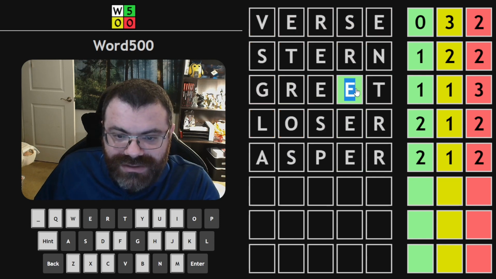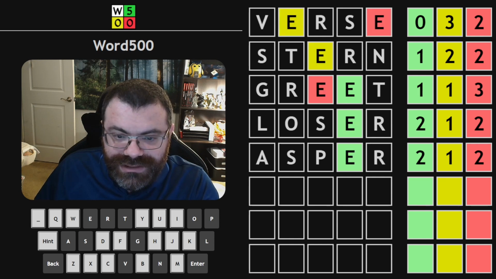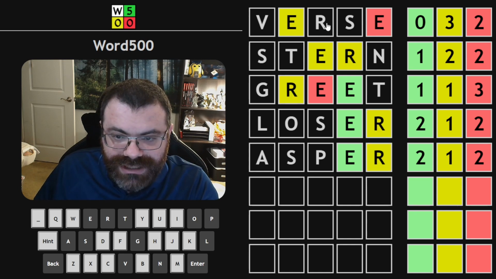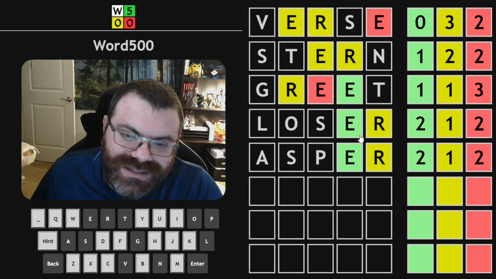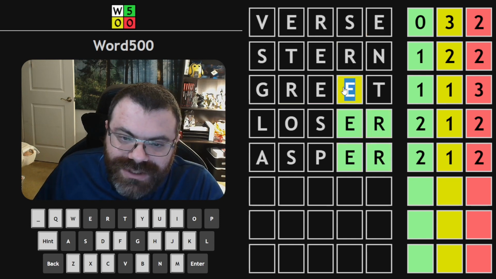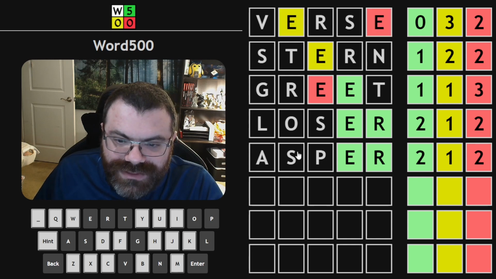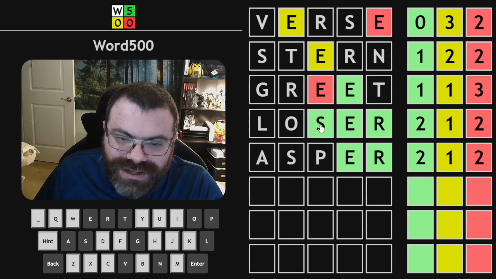I'm thinking E green all the way down here. No second E. So E's are yellow here and here. I'm thinking R green or yellow here, here, here, and here. And then we need another green in both of these. So it would be 2 different letters. Wow, that does really make me think it's ER. Let's look at ER again. Because that would be green. These would be yellow. That would be red. Okay, so I'd have a yellow, maybe the S. No, I already looked at the S. So I don't think there's an S in the word. So let's read those out.